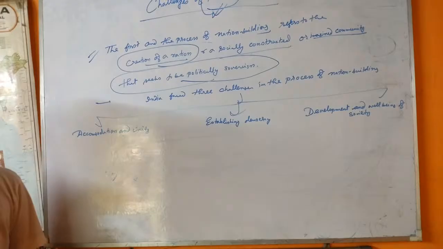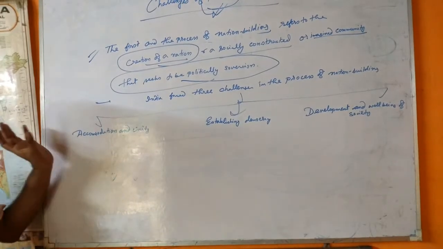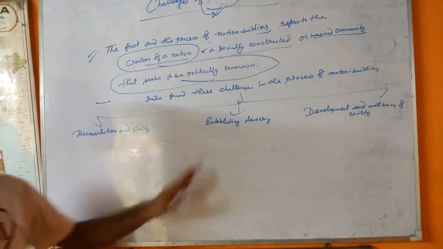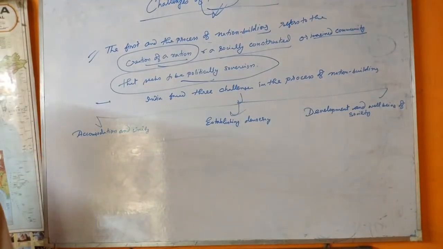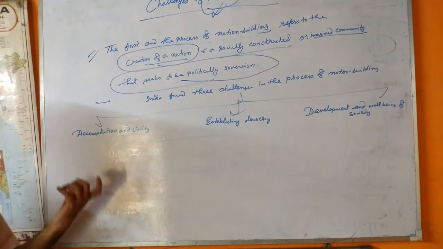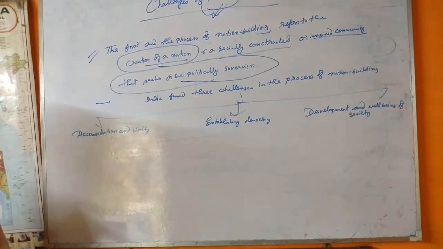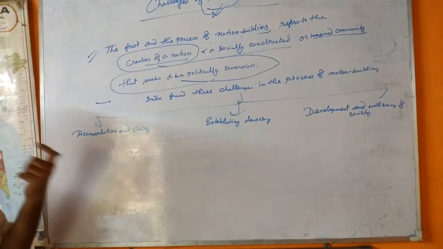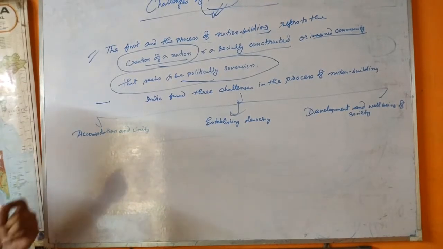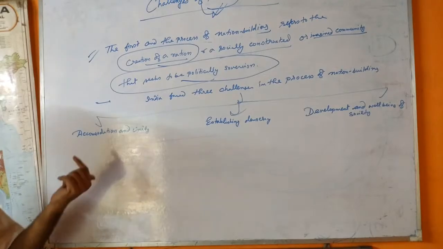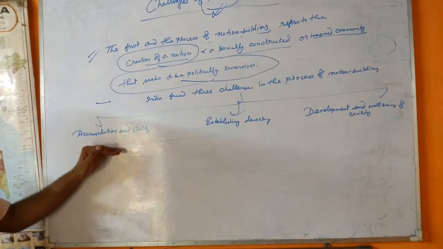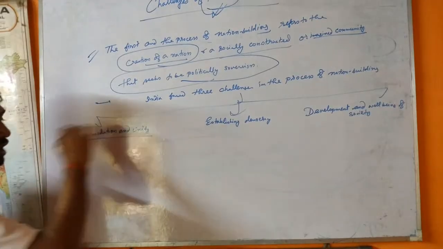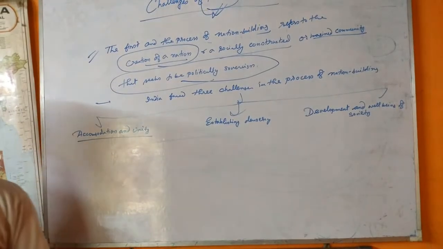Development and well-being of society, right? The first challenge is accommodation and unity, establishing democracy, development and well-being of society. The first and immediate challenge was to shape a nation that was united, accommodative of the diversity existing in the society, and eradicating poverty and unemployment. That means the first challenge you can see here is diversity, accommodation and unity.